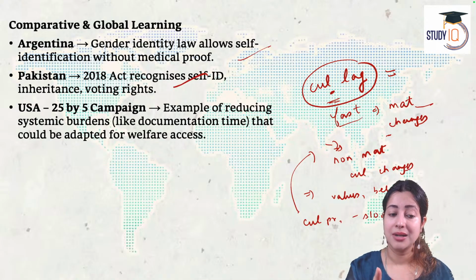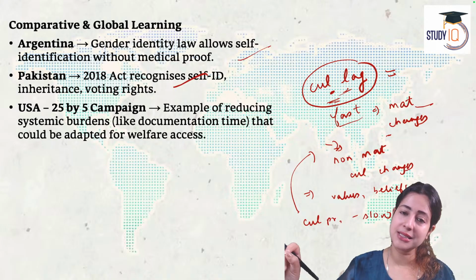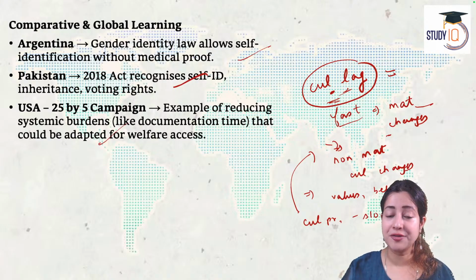But once again, it is not being followed properly. Again, the problem of culture lag. On paper, the culture will change. Materialistically, it will change. The non-material, cultural part will not change. Next, the US 25 by 5 campaign.